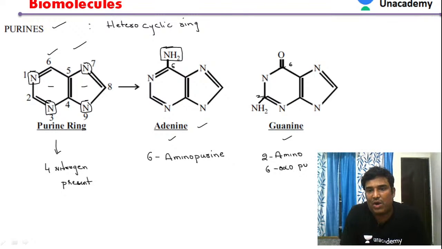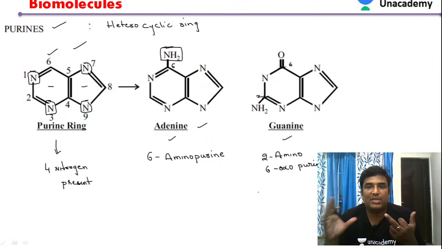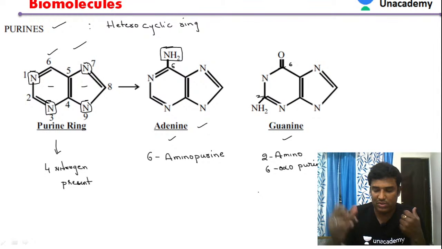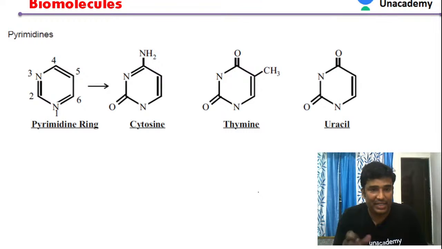Adenine is 6 amino purine. Guanine is 2 amino 6 oxopurine. So in the purine ring we have adenine as well as guanine. These are the scientific names, the nomenclature actually.